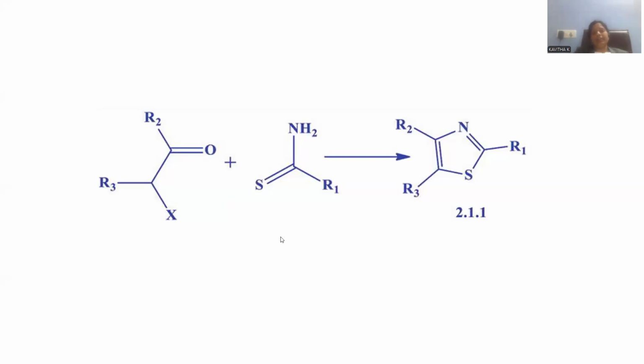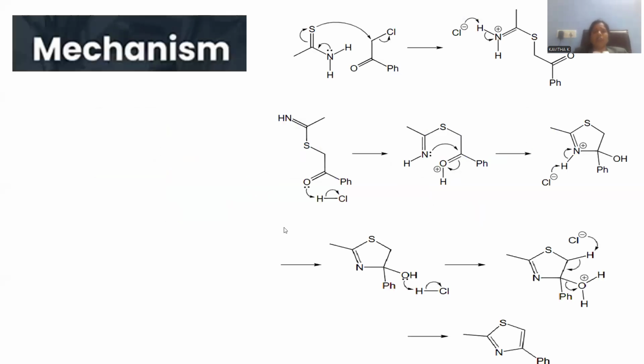Let me show another alternative method for this. Alpha haloketone was taken and thioamide was taken over there, with formation of a polysubstituted thiazole as the final product. In order to accomplish that, let me indicate the detailed mechanism. So the mechanism is denoted; this is called thioamide, where the thioamide existing in a ketonic form can be enolized in such a manner that the nitrogen lone pair of electrons delocalizes and the subsequent pi bond moves towards sulfur. Sulfur is negatively charged and can bind with the carbon so that the subsequent chloride is removed, giving rise to a new sulfur to carbon linkage.